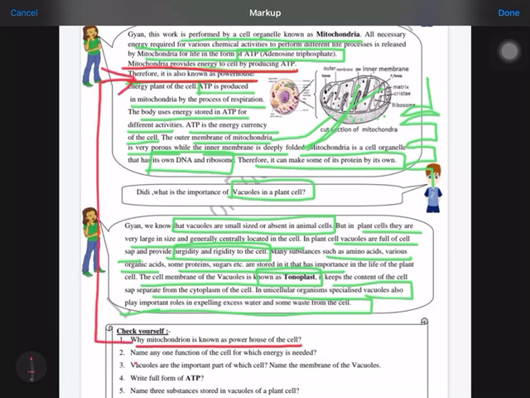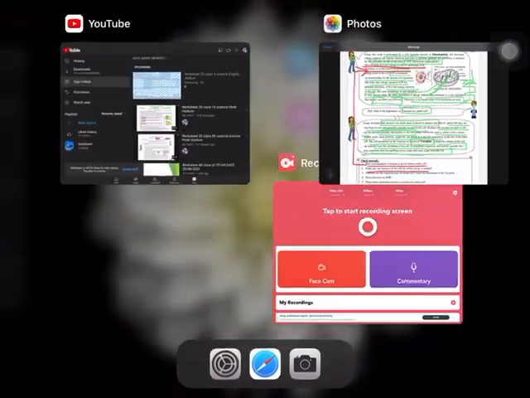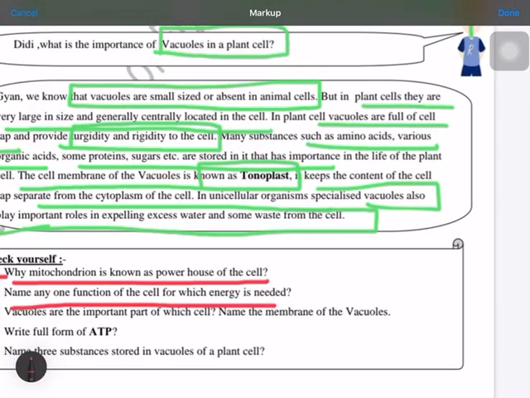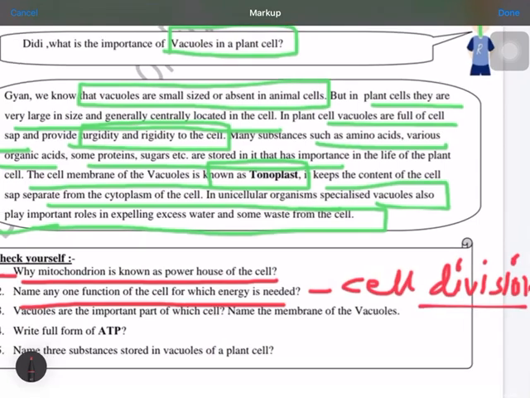Name any one function of the cell for which energy is needed. The best answer for this is cell division. Okay, you can write cell division, where all other answers are also there, but the best is this, because for dividing they require maximum energy, so you can write this.